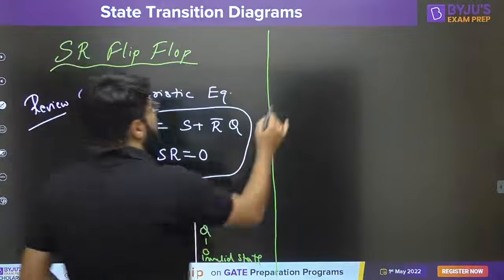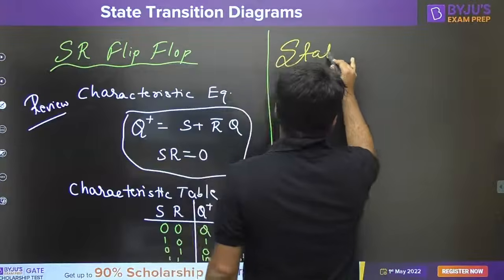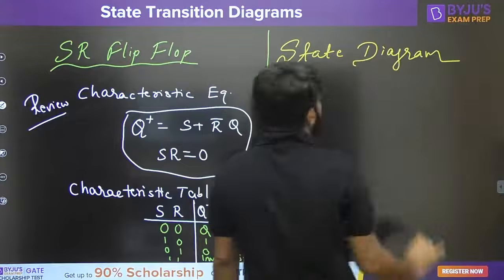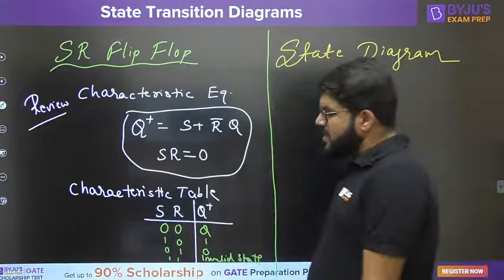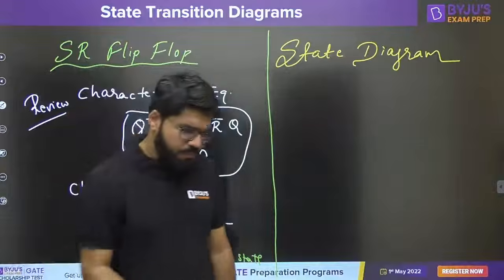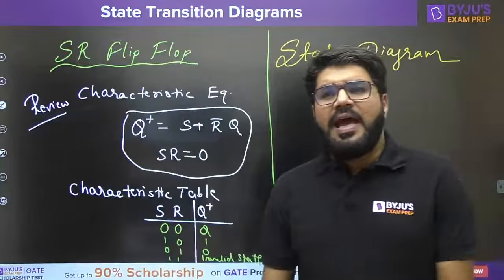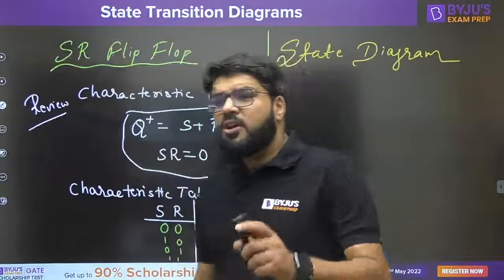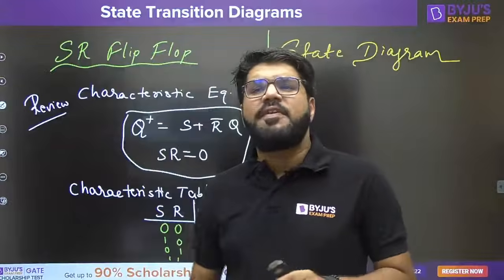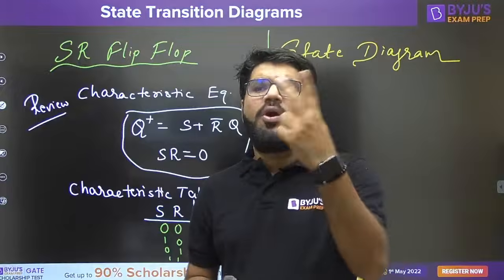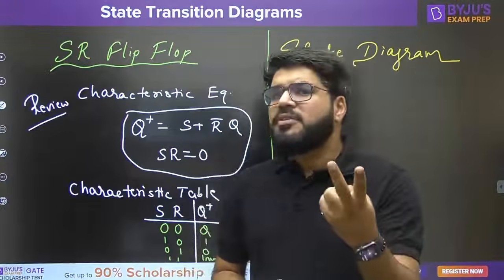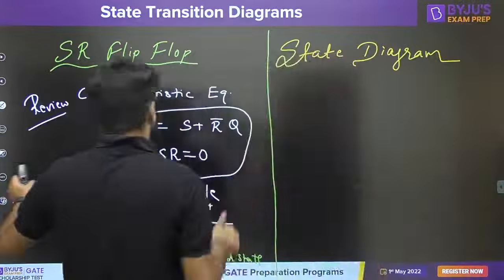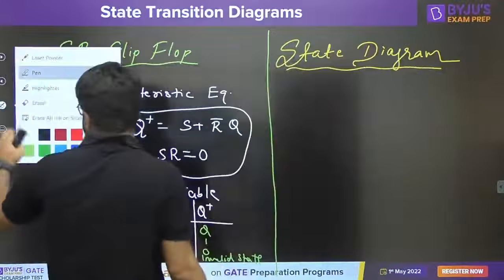Now, I would like to trace the state transition diagram, in short known as the state diagram. What should be the state diagram for the SR flip-flop? A very simple philosophy we have to keep: in a state diagram, every state is represented by a circle. We are talking about one flip-flop right now, the SR flip-flop, and it can be in two states, either 0 or 1, reset or set. Either the output can be in the 0 state or in the 1 state.